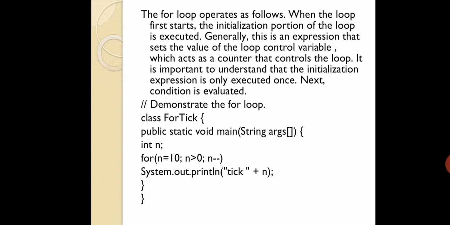Say for example, i equal to 0, i lesser than 5, i plus plus means for the next iteration, the i value will become 1. Then in the next iteration, or second iteration, the i value will become 2 or 3, in that fashion. Then again you are going to check whether 1 is greater than 5 or 2 is greater than 5. You will keep on checking, isn't it? In the for loop in general. So that is what they have put, all those things in their own words.